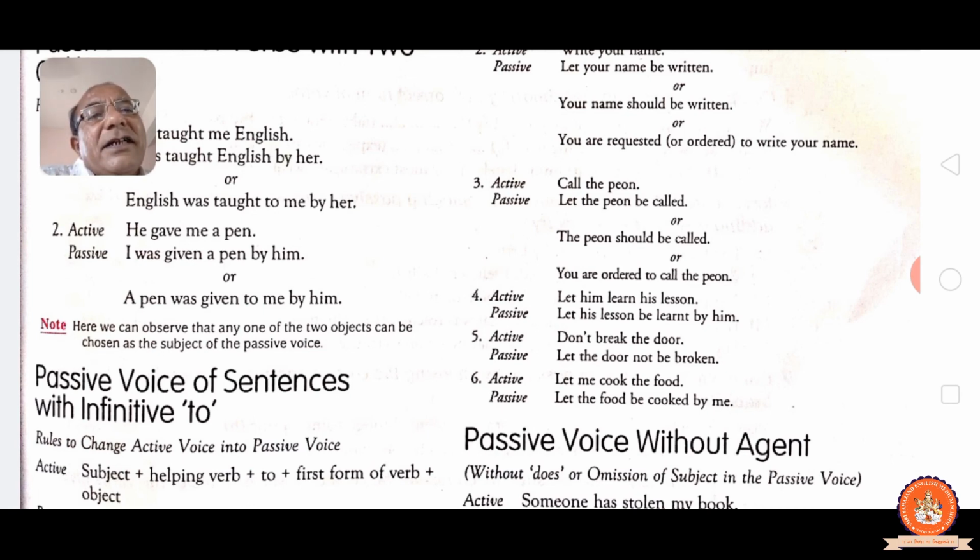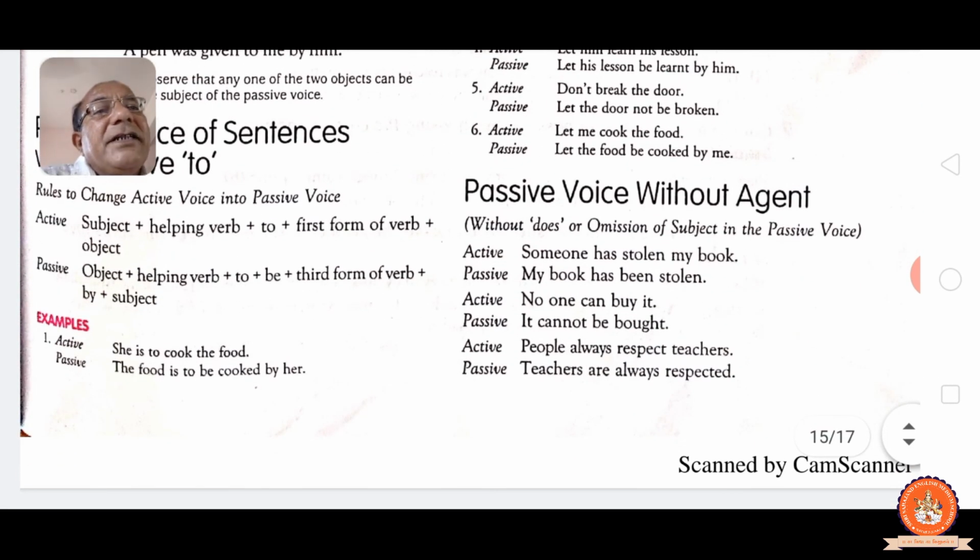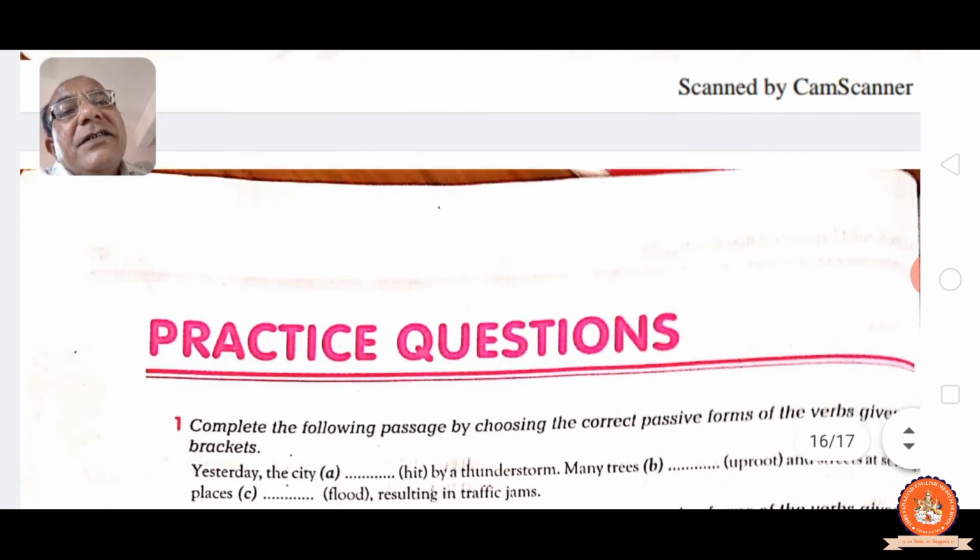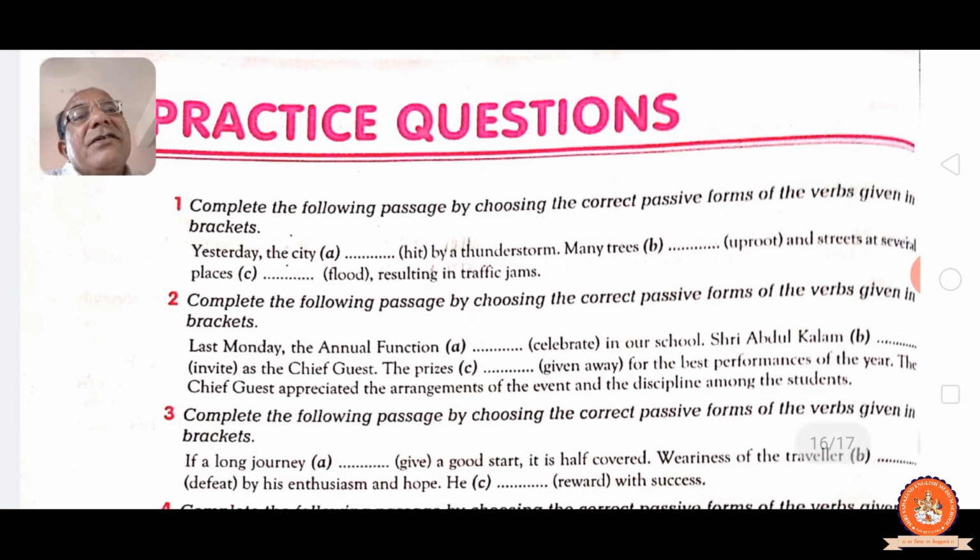Passive voice without agent, without subject. See, someone has stolen my book. My book has been stolen by someone, no need of writing. No one can buy it. It cannot be bought, no need of writing by no one. People always respect teachers. Teachers are always respected by people. No need of writing. That shows that we must take into consideration. This, fill in the blanks, no need of writing at present.